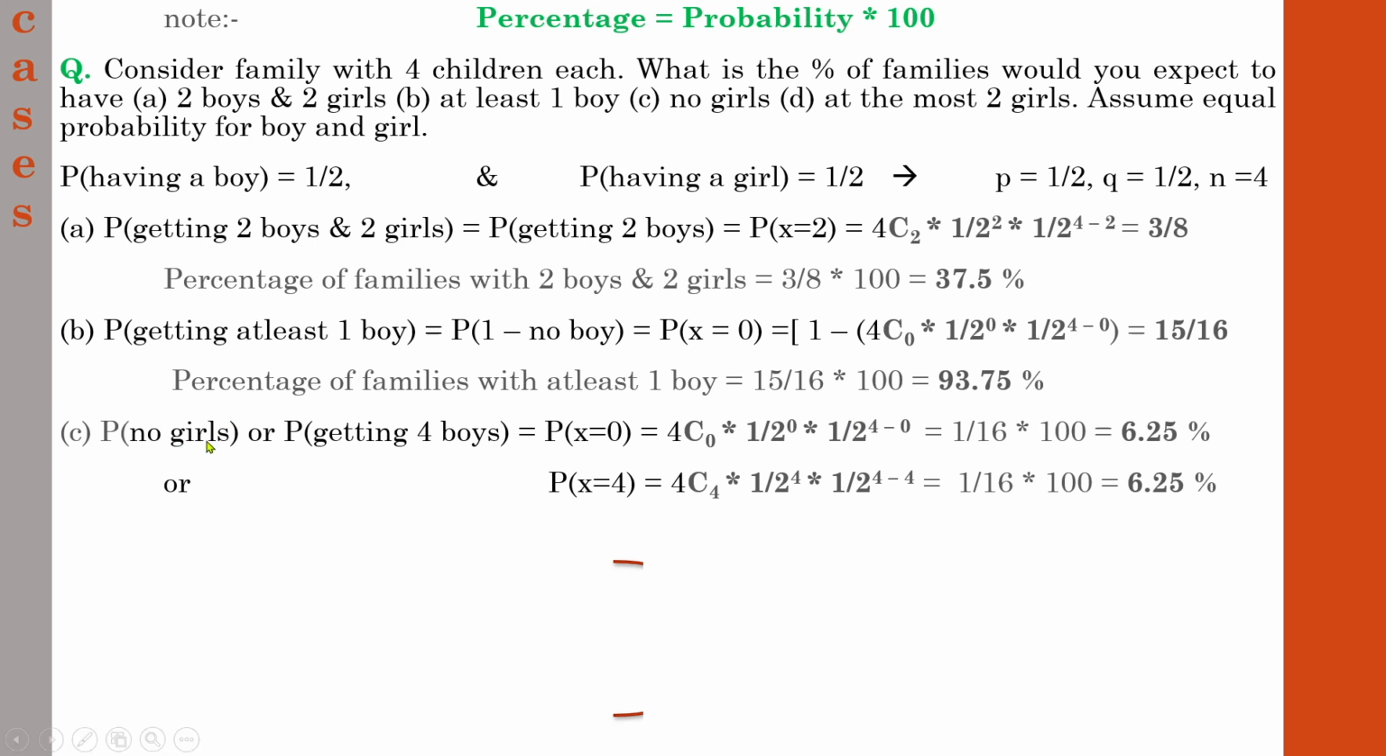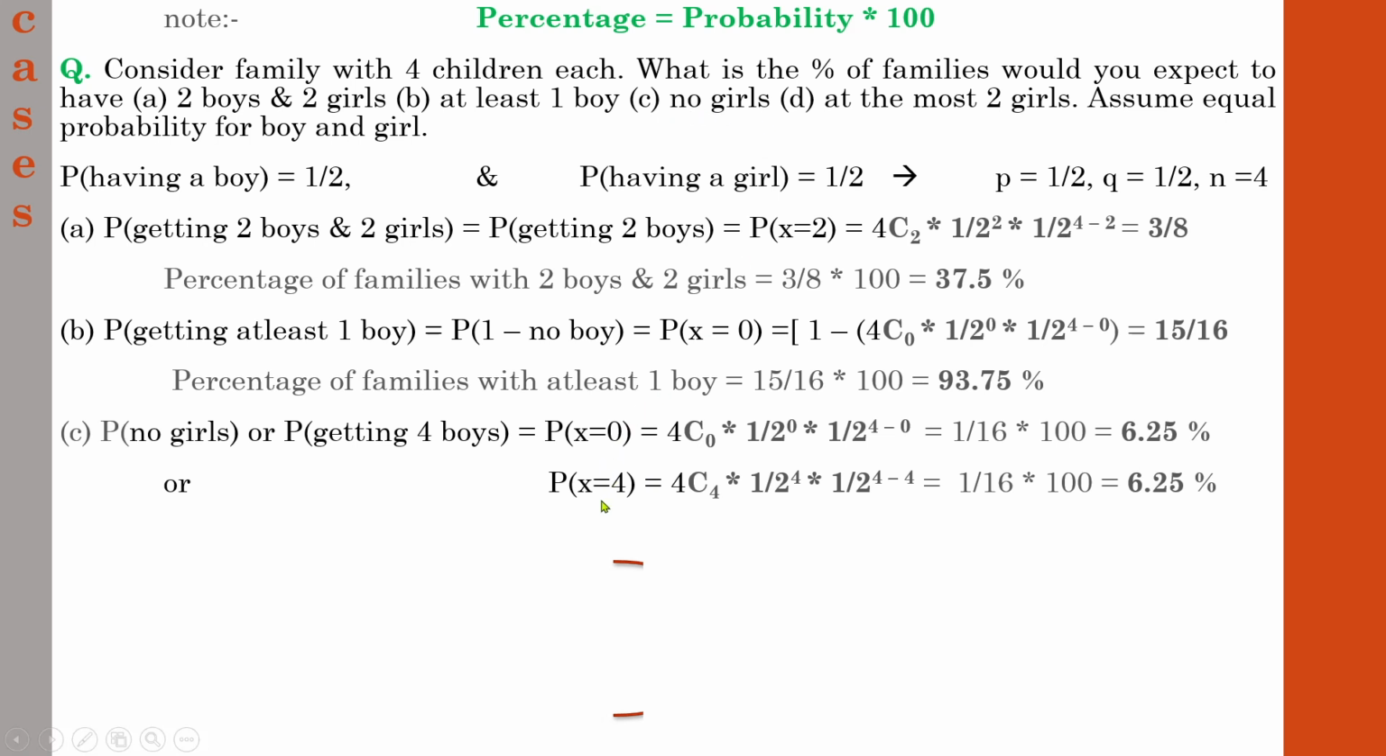No girls means that in that family the 4 children will all be boys. How many children are there in the family? The question said that a family will have 4 children, so all the children will be boys. So let x equal 4. You can follow either the x equal to 0 method or the x equal to 4 method. If you study with regard to the number of girls, x will be 0, because in the question it is said that there are no girls.